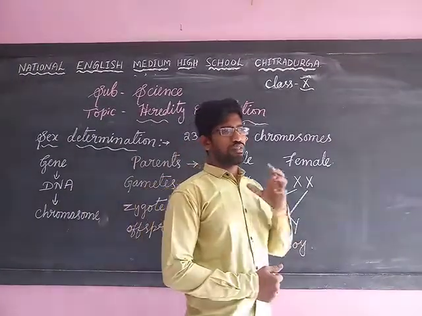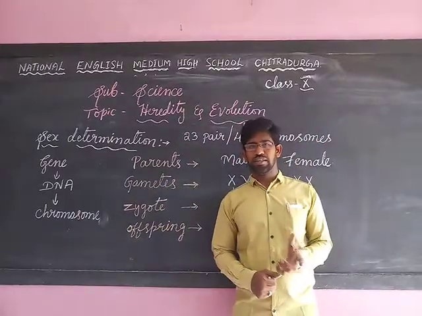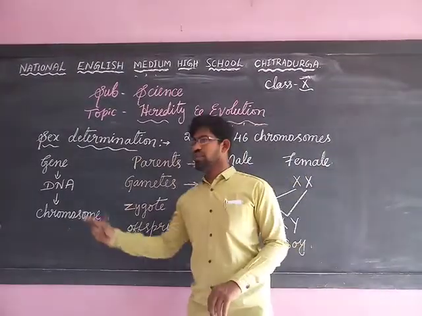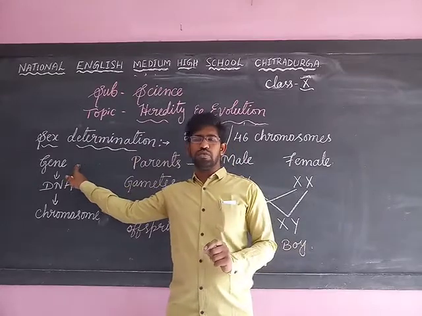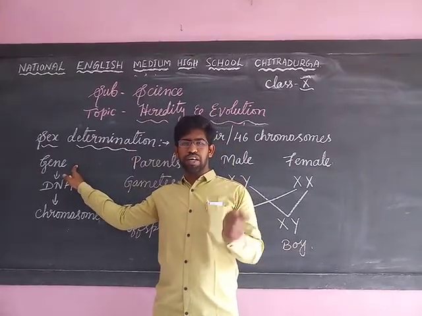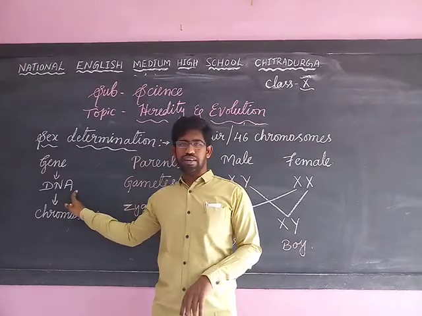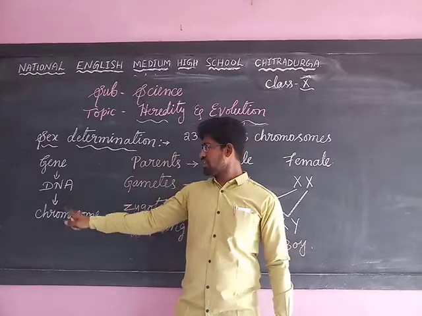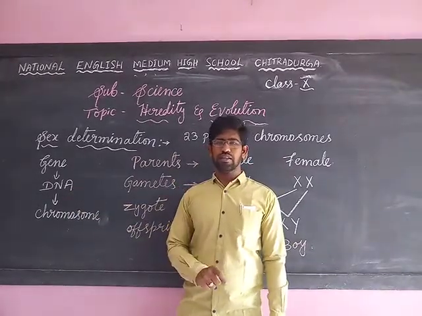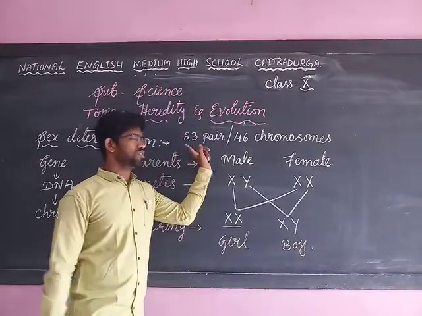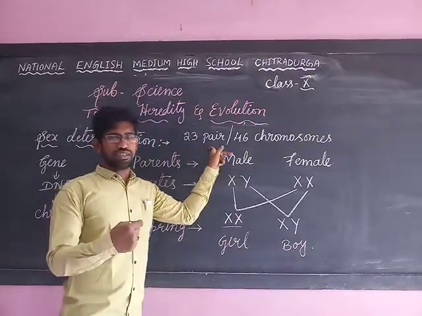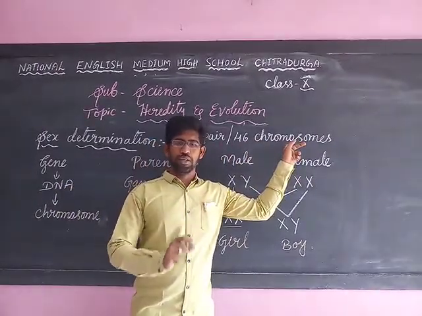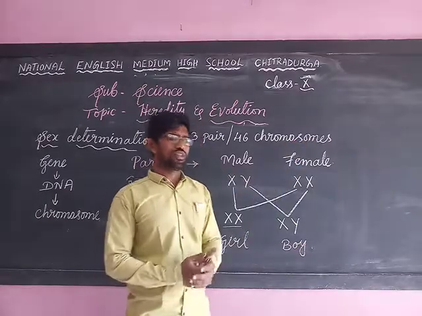Understood everyone? This has to be repeated again and again to understand better. Remember the main things to write in the answers for these questions. You have to understand the gene, which is responsible for carrying the hereditary material from the parents to the children, and which is present in the DNA. The DNA is deoxyribose nucleic acid, which is present in the chromosomes in the cell. These chromosomes are 23 pairs, or individually 46 chromosomes, present in each human being. Understood everyone? This is all about sex determination.